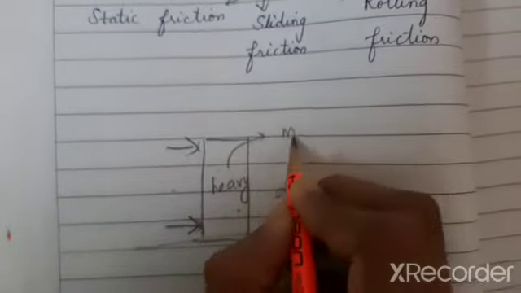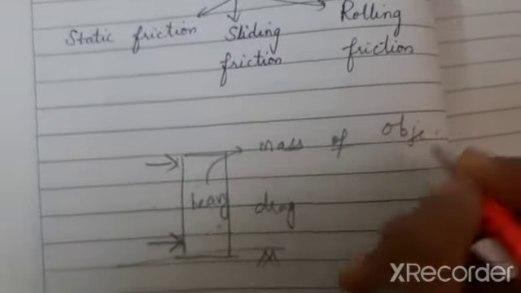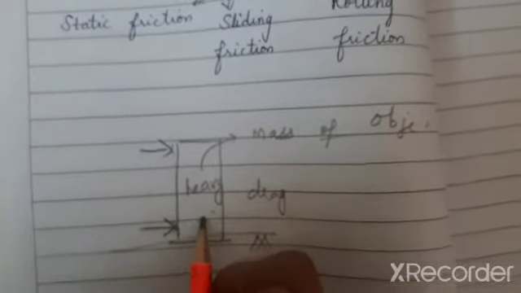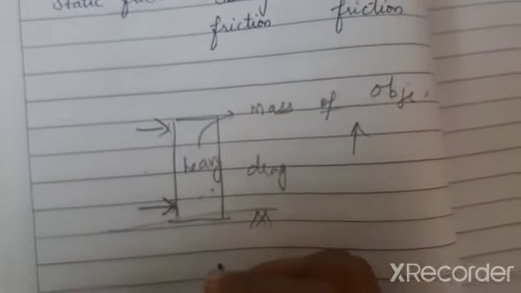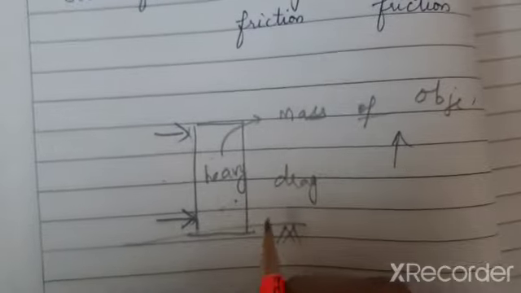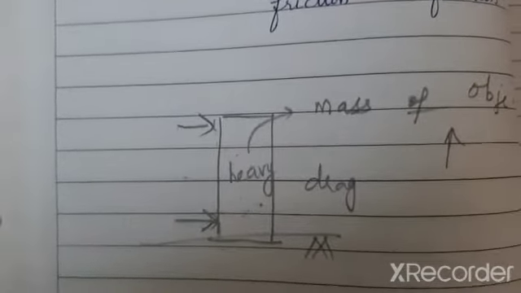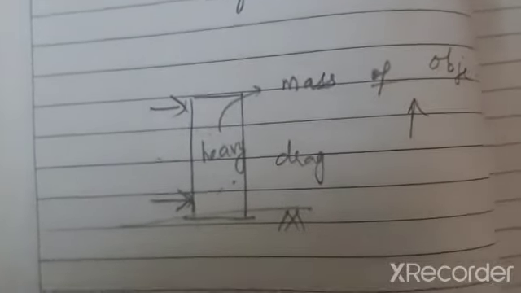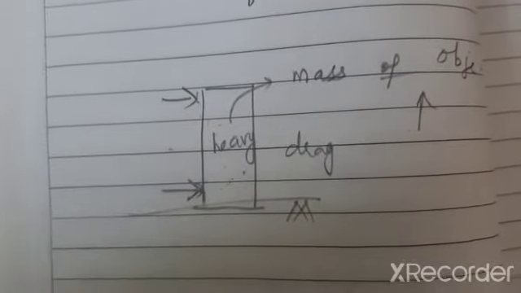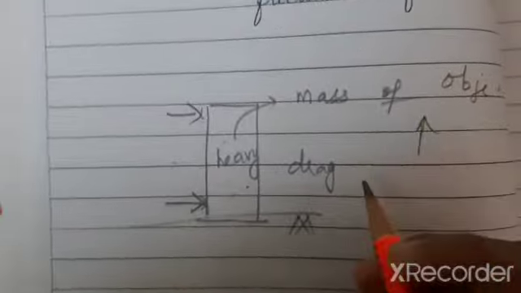Okay, the mass of the object matters for your friction. If the mass of the object is high, your friction will be high. Your friction will be high in the sense it is difficult to move. If your friction is small, you would be able to move to the next position. But if the friction is high, you won't be able to move.